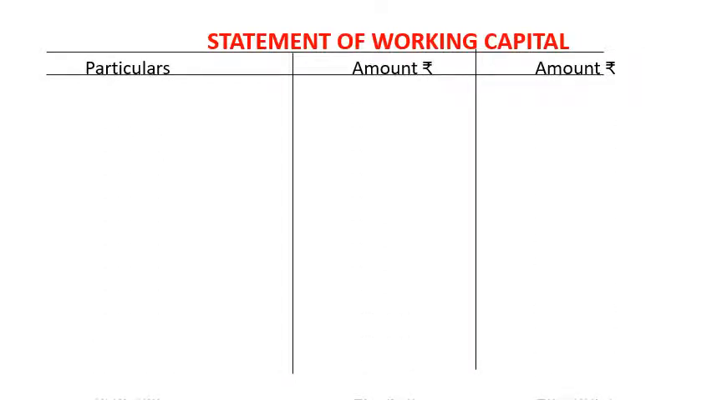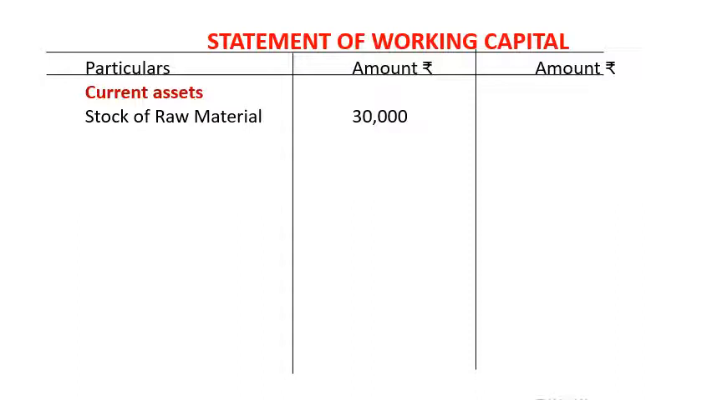Okay, this is the final solution of a working capital. So, statement of a working capital or the estimate of a working capital. In that, 3 columns are there. First column is the particulars, second column and third column are the amount columns, inner column and outer column. In that statement of working capital, first we have to write the current assets. Okay, current assets, in that we have to calculate the stock of raw materials. So stock of raw material amount is 30,000. Fine.